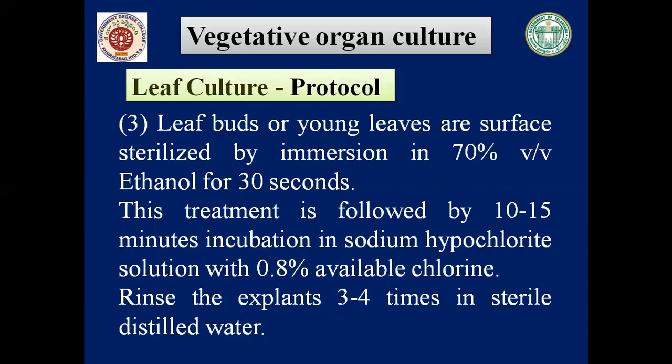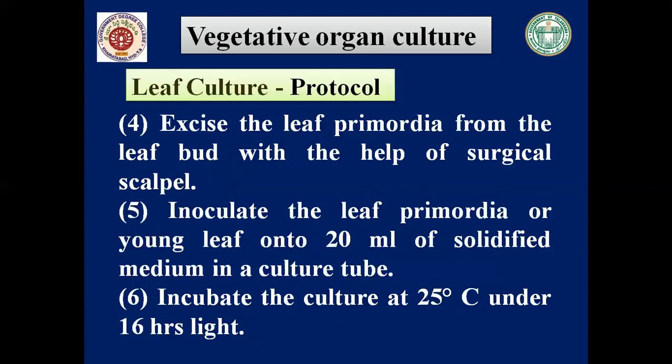After that, excise the leaf primordia from the leaf bud with the help of a surgical scalpel. Then inoculate the leaf primordia or the young leaf onto the culture medium. After that, incubate the cultures in petri dishes or test tubes at 25 degrees centigrade under 16 hours light.